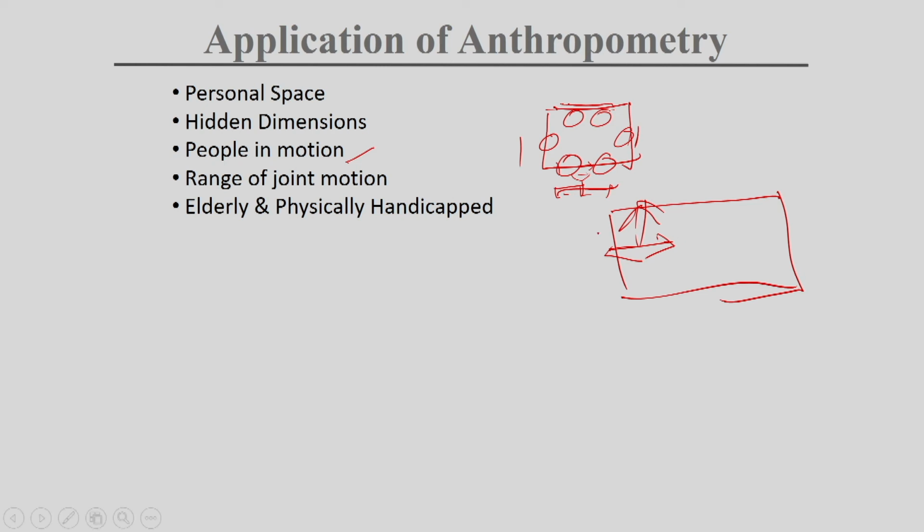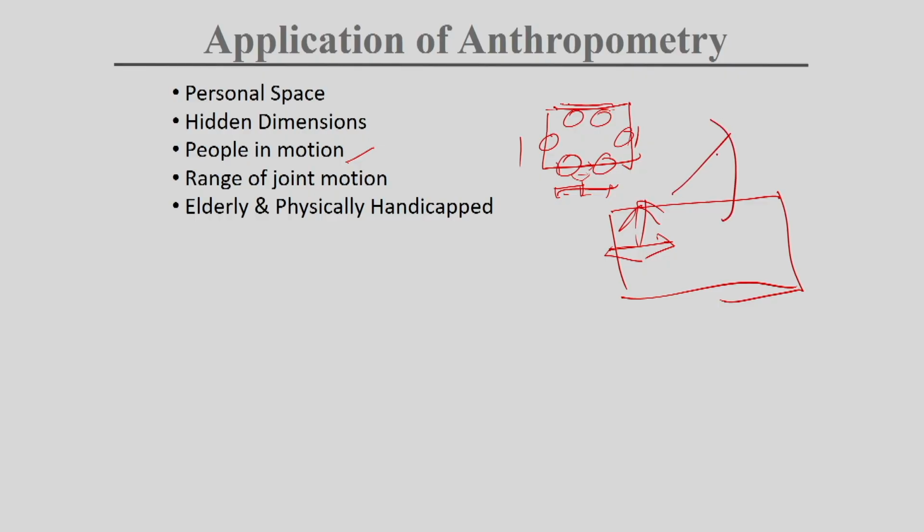Another is range of joint motion. We have considered that for the case of a shelf and all those things, or for any control panel. So, how much range of joint motion do you have? If the person is standing here and extending, what is the range of motion he can have? That is another important factor.